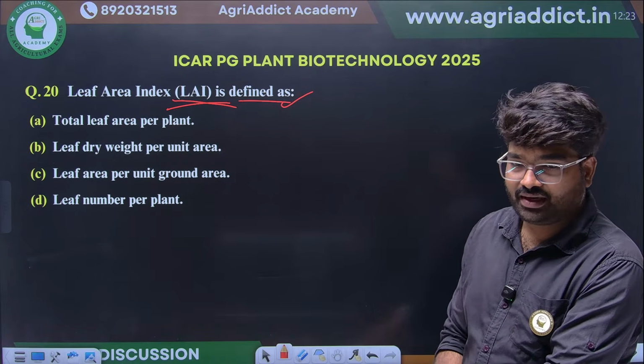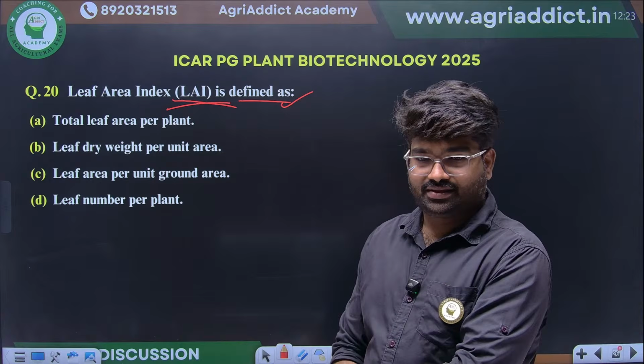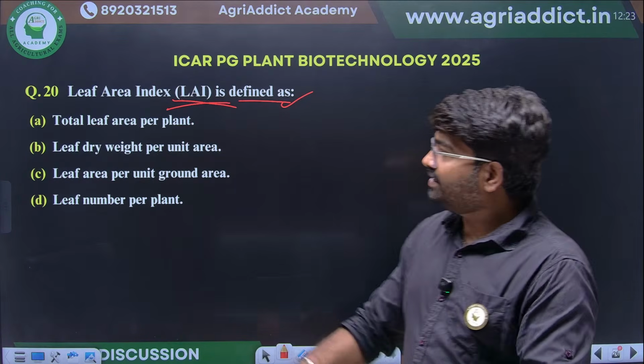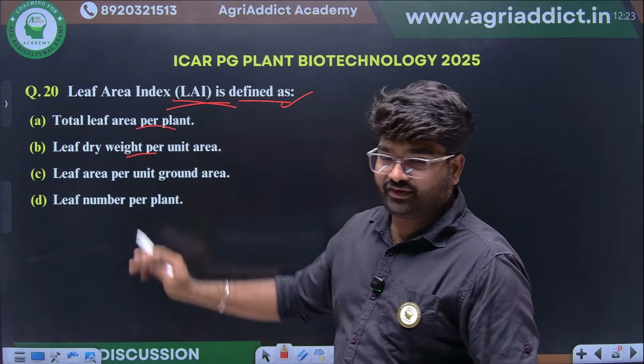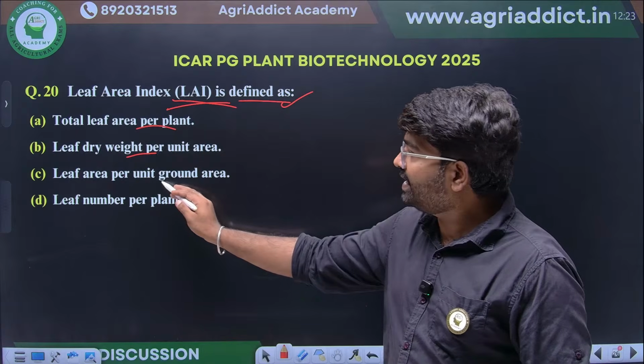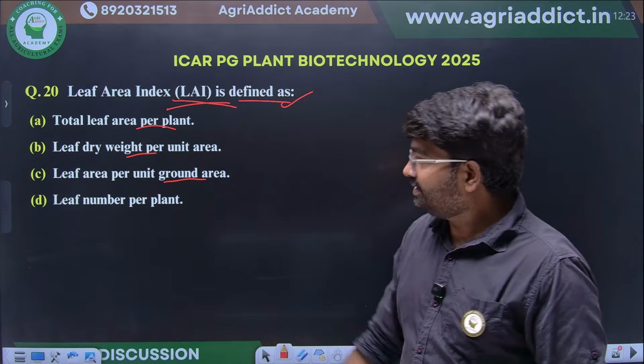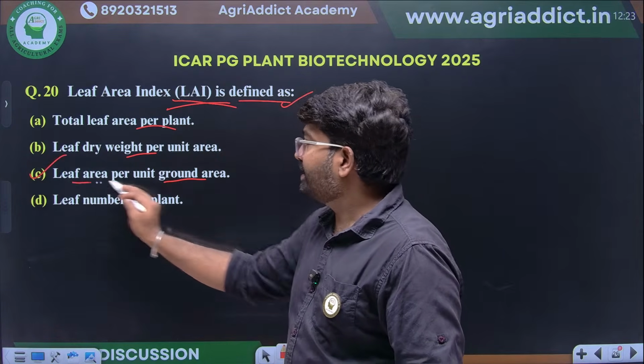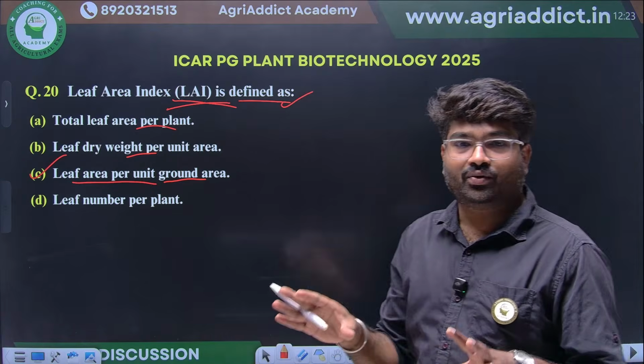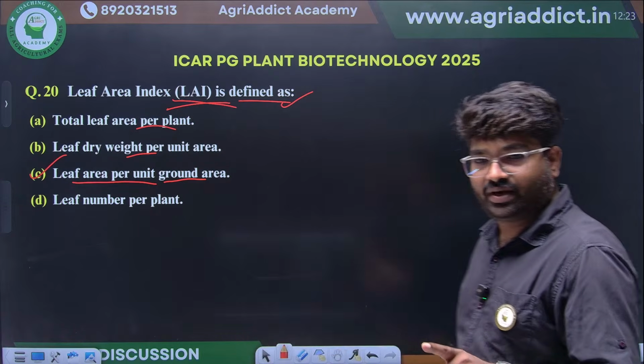This is the most repeated question. Whether it will show leaf dry weight, leaf area per plant, or leaf area per ground area. Yes, excellent. It will show leaf area per ground area. Leaf area per ground area.